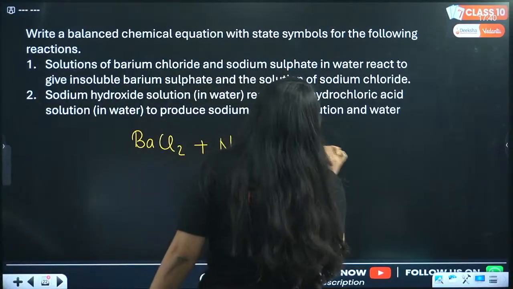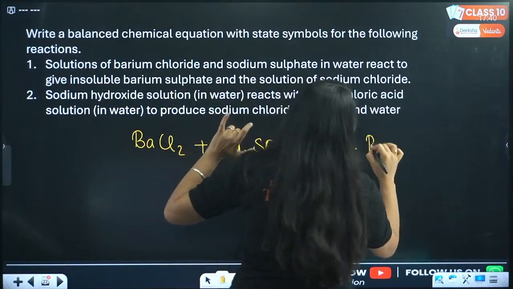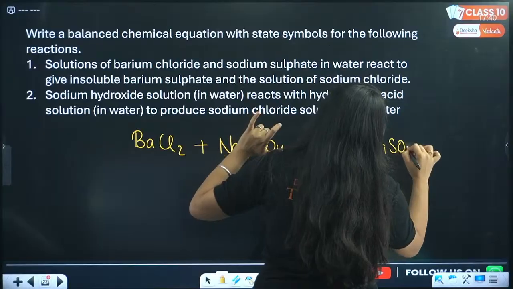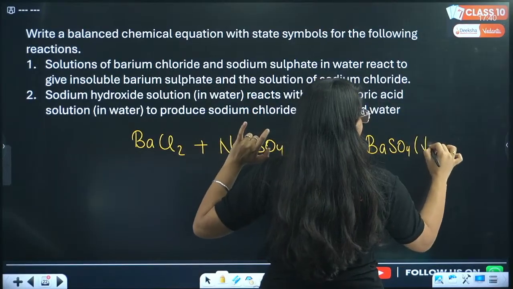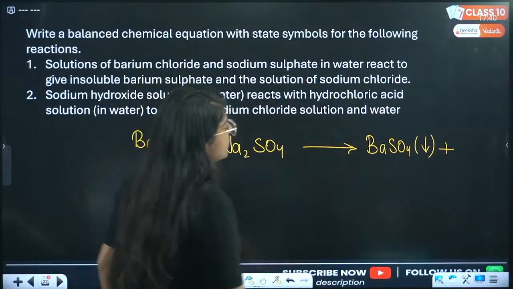Now, the products are insoluble barium sulfate, that is BaSO4, and since it is insoluble, we'll put a downward arrow, that is precipitate, and NaCl.